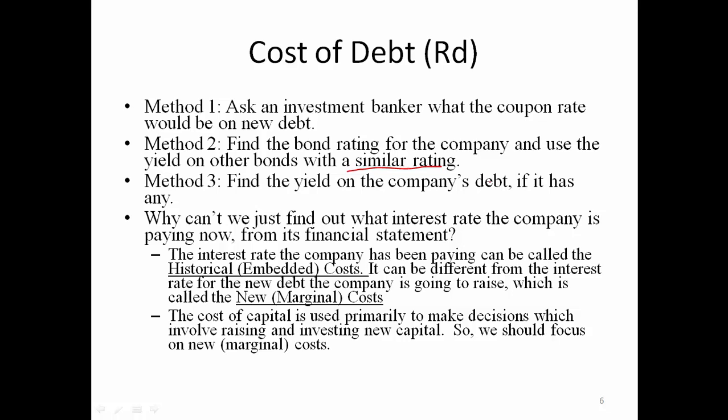So then the question you may have now is, why can't we just find out what interest rate the company is currently paying? For example, we can find the total amount of interest expense from the income statement, and then find the amount of long-term debt they have from the balance sheet, and use the interest expense divided by the total amount of long-term debt. Well, the concern here is that the interest rate the company has been paying can be called the historical or embedded cost. It can be different from the interest rate for the new debt the company is going to raise, which is called the new or marginal cost.